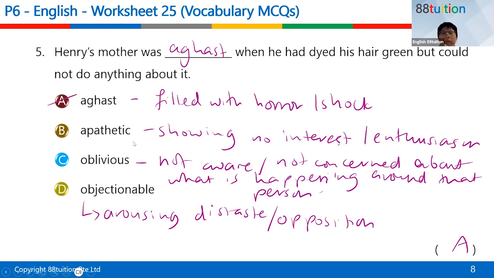All right. The meaning for apathetic, can you write down now the meaning? Showing no interest or enthusiasm, right? Oblivious means not aware or not concerned about what is happening around that person. So you can just write it down. I think some of you will understand the meaning of oblivious. The next one is objectionable. It means arousing distaste or opposition. All right. So the meaning for object, to object to something. Not an object, a noun, but object, the verb. So it is arousing distaste or opposition. So the answer is A, aghast. All right. So if you've done this, these are your answers for the meanings. You can write down the meanings.